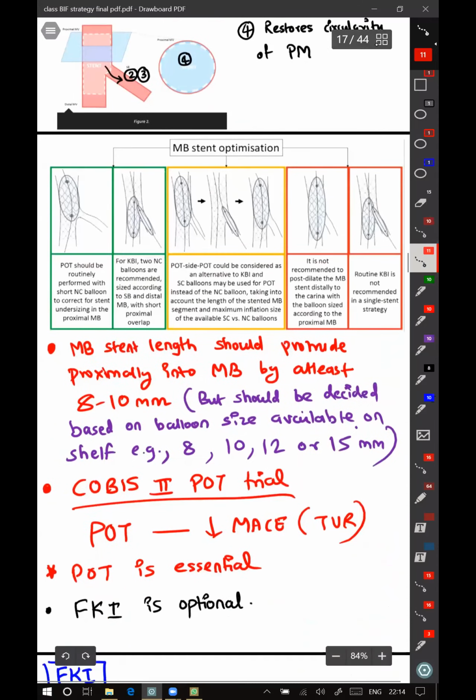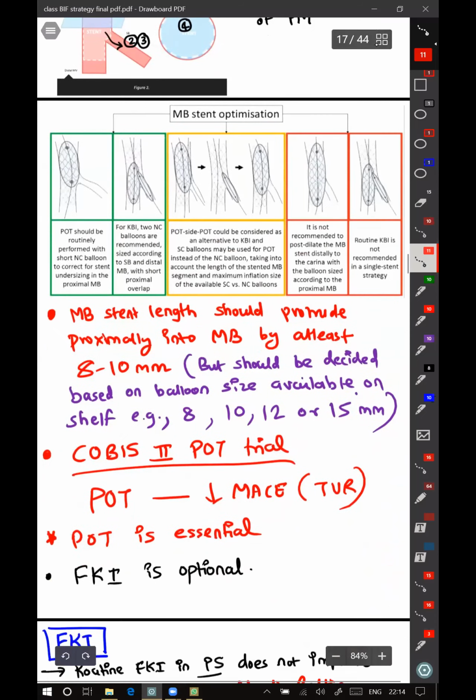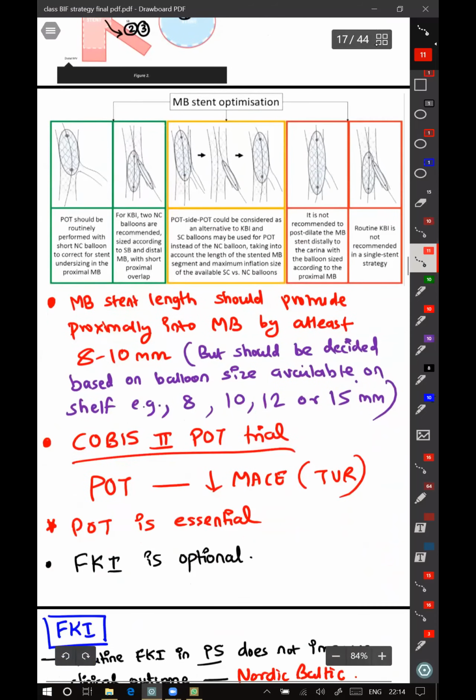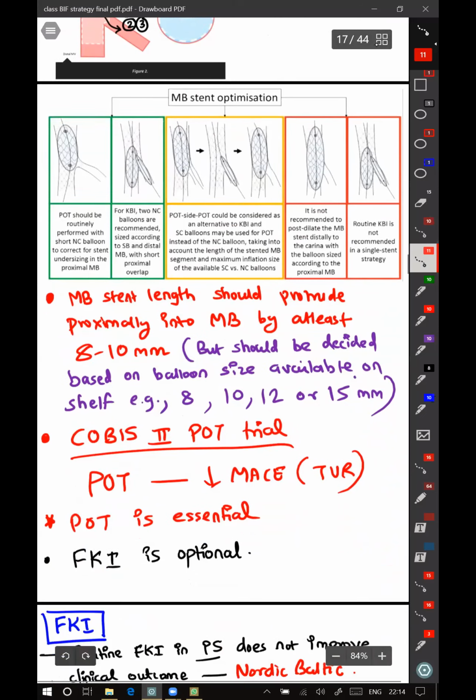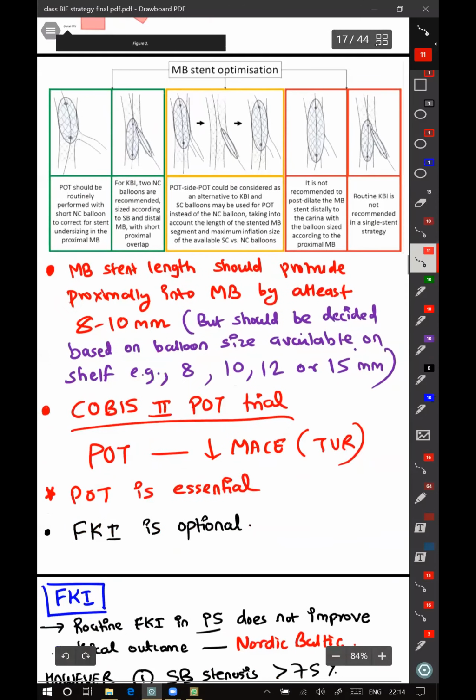So POT should be done routinely with a short non-compliant balloon to correct for stent intersizing in the proximal branch. For FKI, 2 non-compliant balloons are recommended, sized according to the side branch and distal main branch with short proximal overlap. The main branch stent length should protrude proximally into the main vessel by at least 8 to 10 mm, as I mentioned, but should be decided based on what balloon sizes are available on your shelf. Like I mentioned, that can be till 15 millimeters.